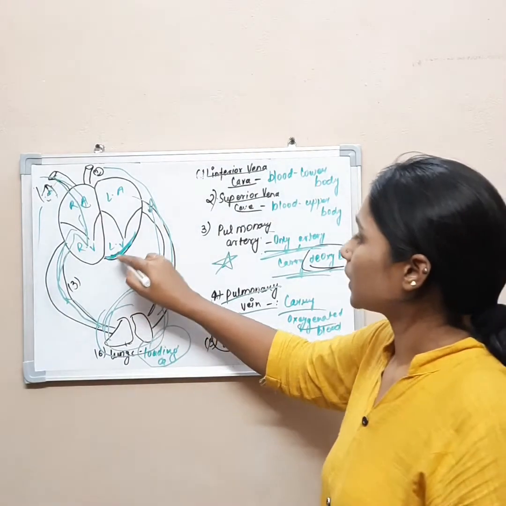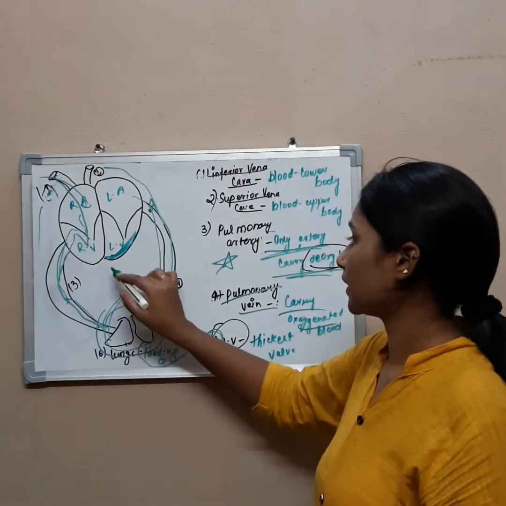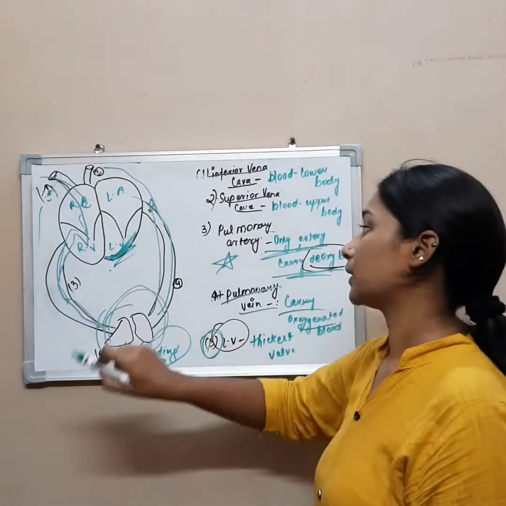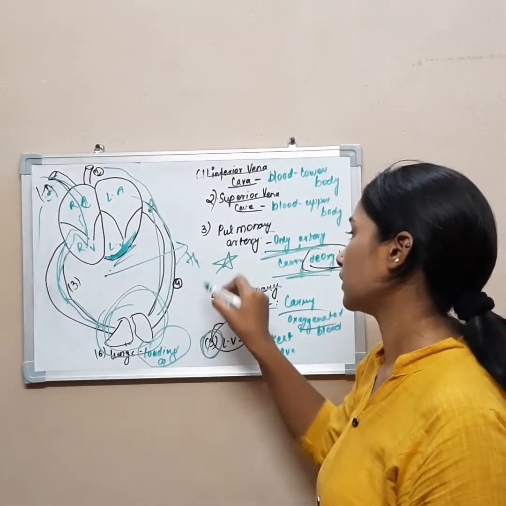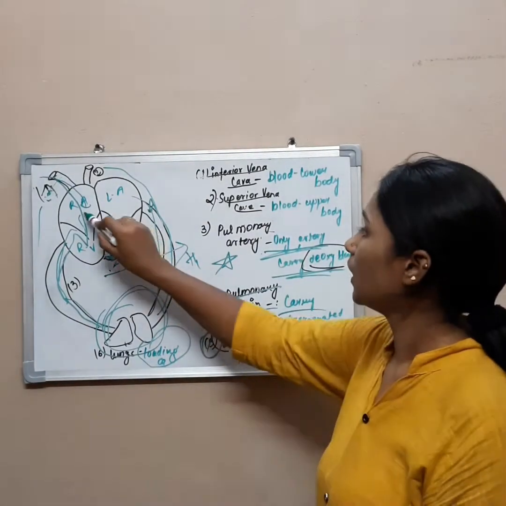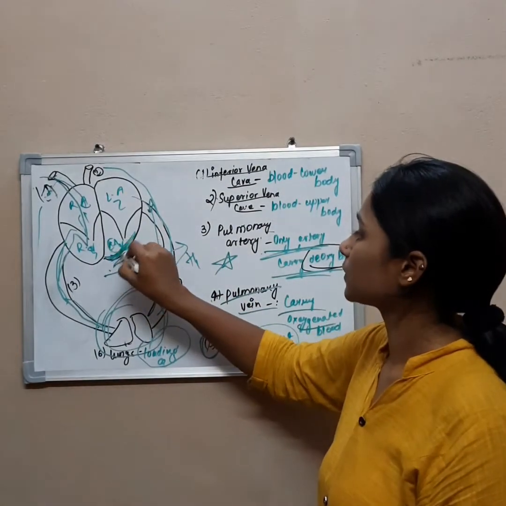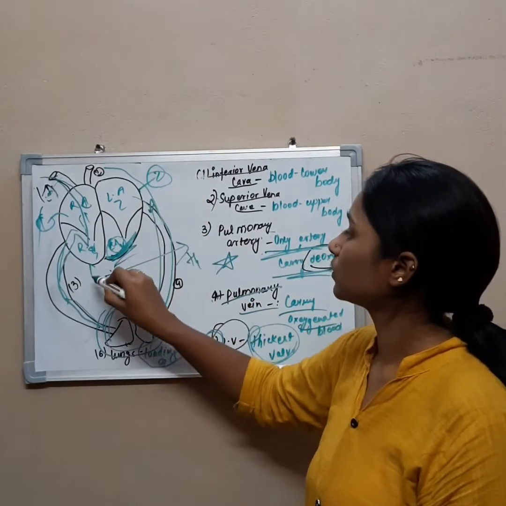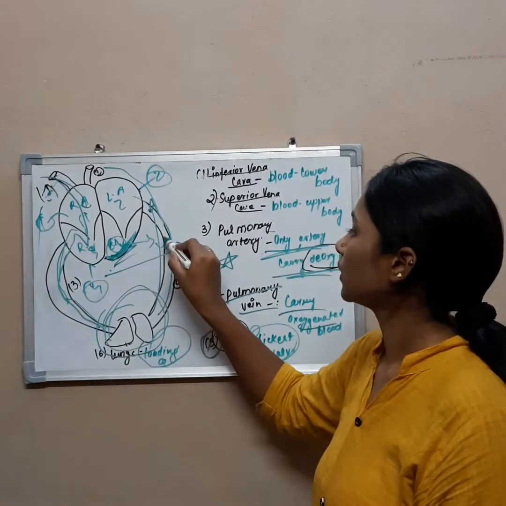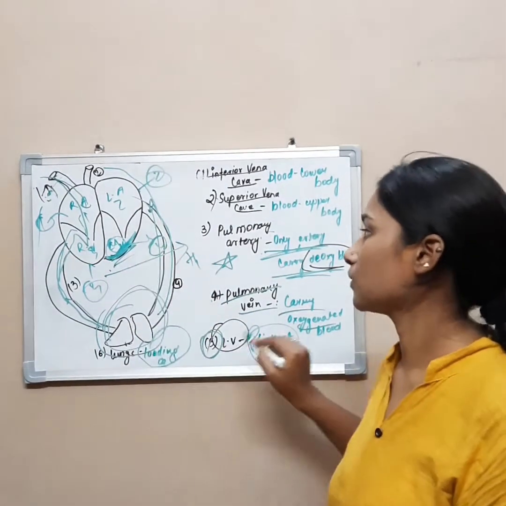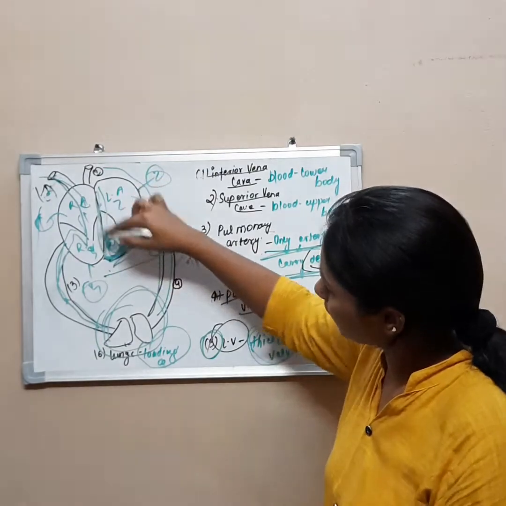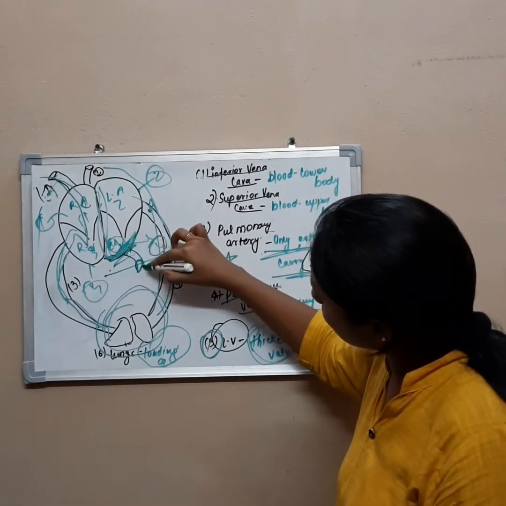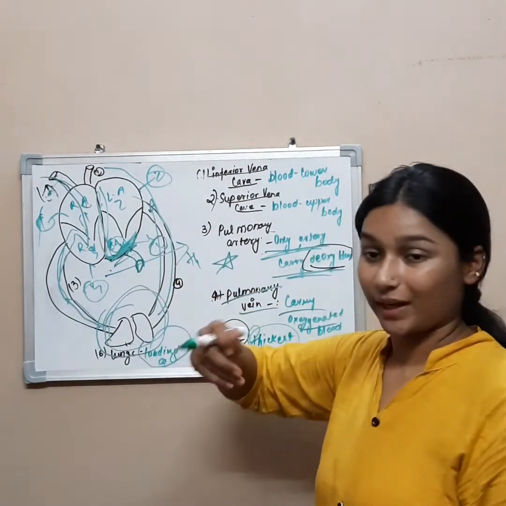So the fifth point which I marked is the left ventricle. Why did I mark the left ventricle? Because the left ventricle has the thickest wall among these four walls. Okay, this is 1, 2, 3, 4. So the left ventricle is the thickest wall among these. As you know, this is the septa, this is the left ventricle. There will be the aorta also, which is subdivided into many minute arterioles.